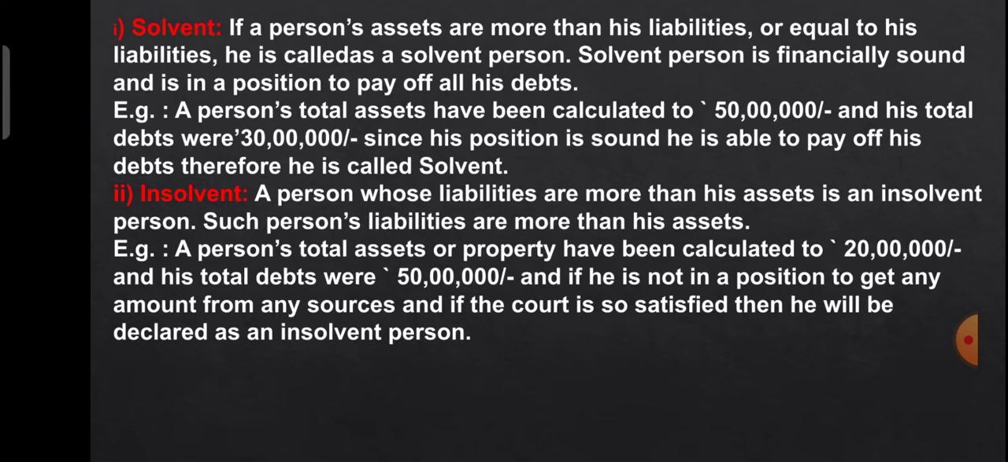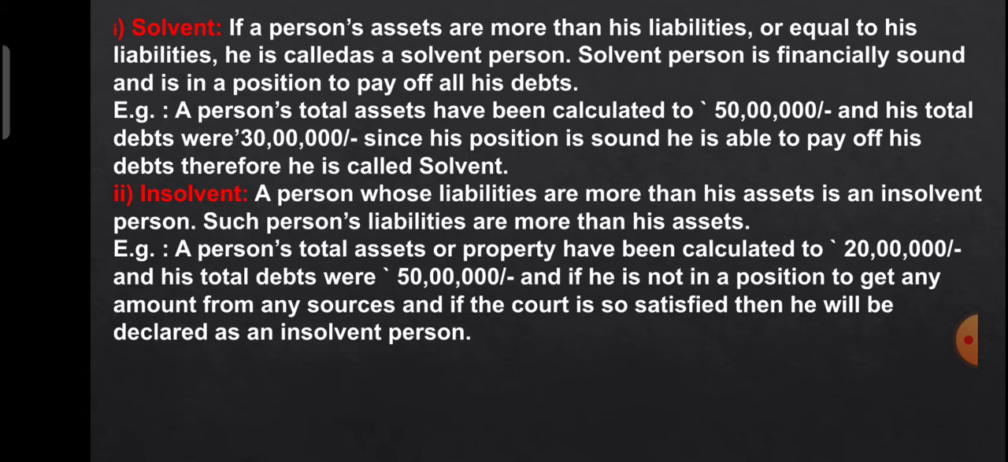Next is the insolvent person. A person whose liabilities are more than his assets. Okay, students, here the situation is that his liabilities are high and the property or assets are low. Such a person's liabilities are more than his assets. For example, a person's total assets or property have been calculated at 20 lakhs and his total debt or loan is 50 lakhs. So he does not have sufficient assets or property to pay off the debt.